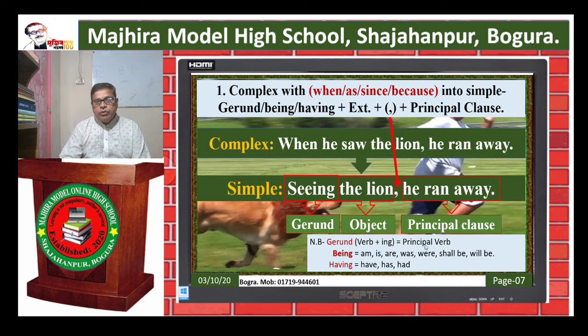When we get a principal verb we should use gerund. Being: am, is, are, was, were, shall be, will be, that means be verb. When we get a be verb we should use being. Have, has, had: having. When we get a have verb we should use having. Are you clear?